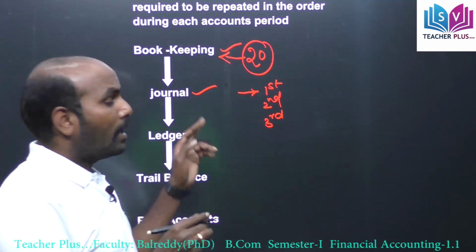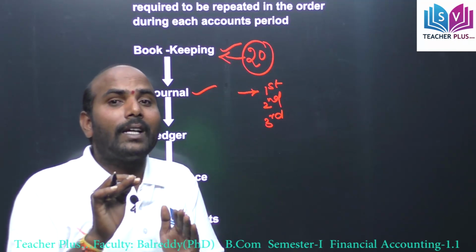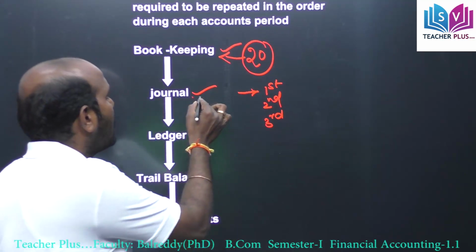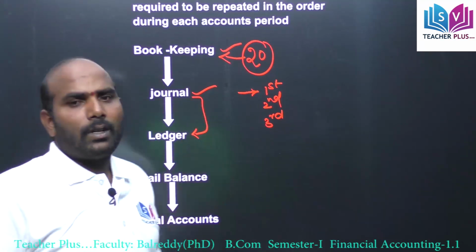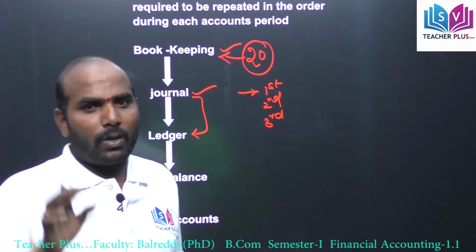The process of recording in the journal is called journalizing. On the basis of the journals, we post or prepare the ledger accounts.